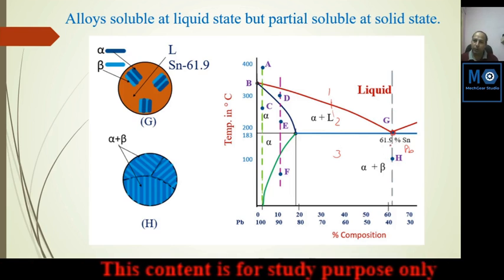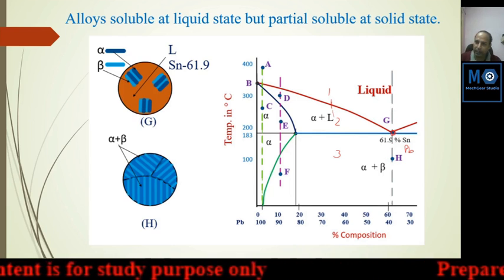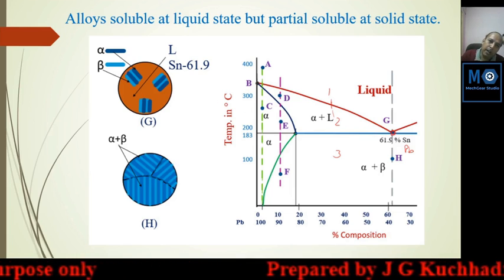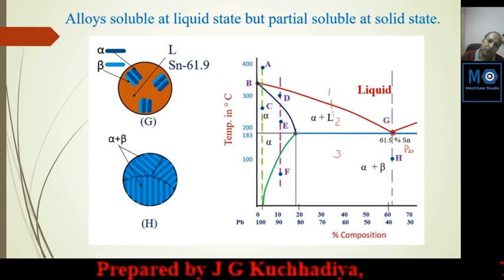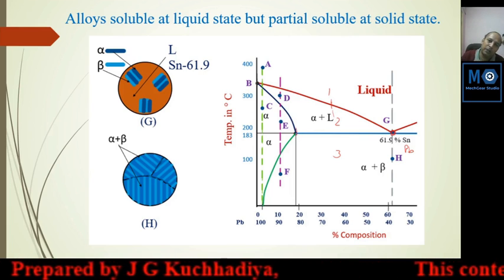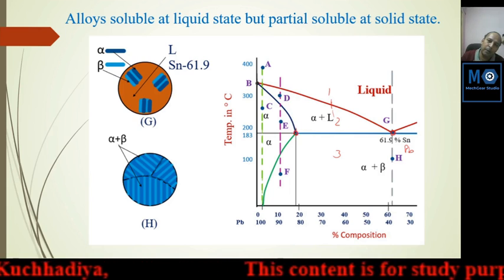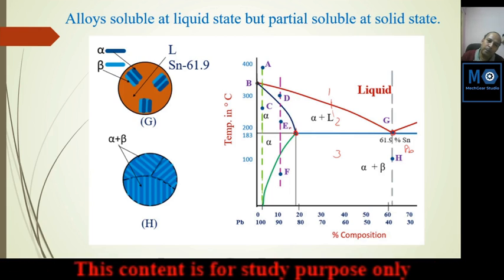So what happens during solidification: when we reach this 183 degree temperature, this small lamella starts to solidify. Here pure alpha will not start, because you have passed the alpha solidification range, up to this point, up to 19%, where alpha is possible.